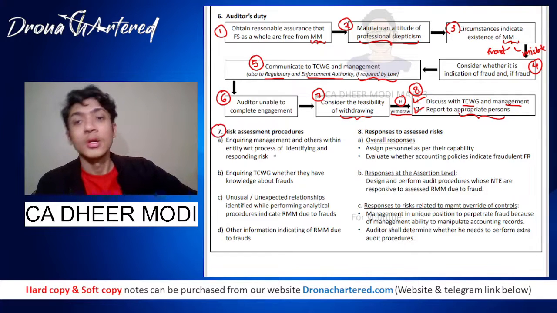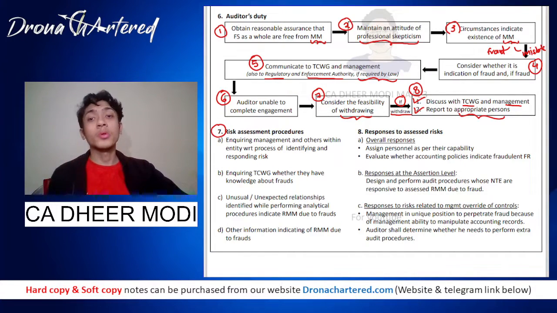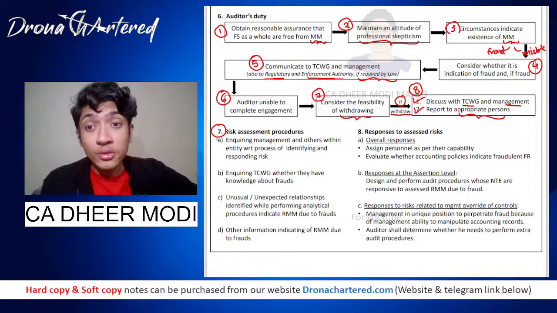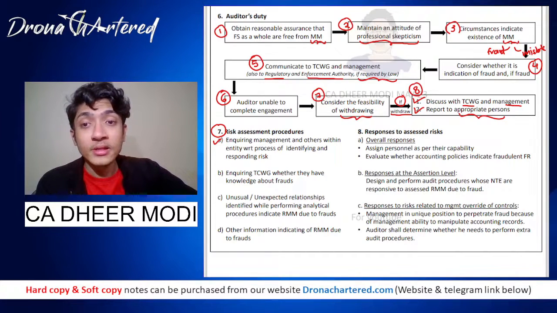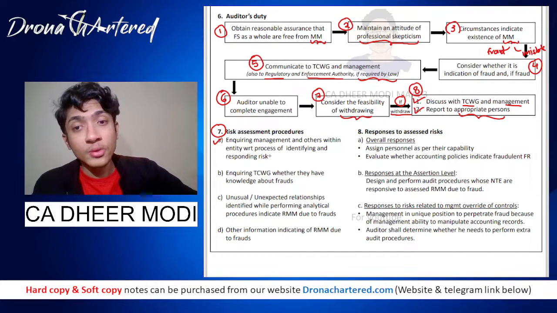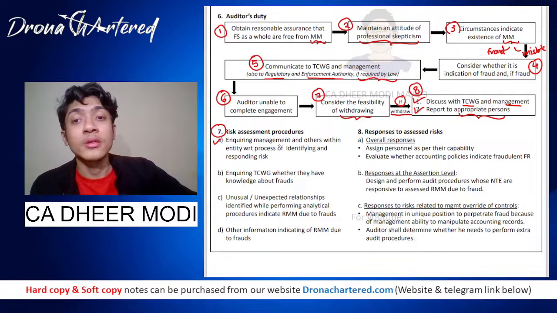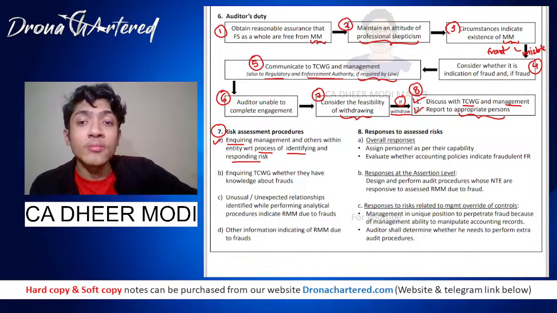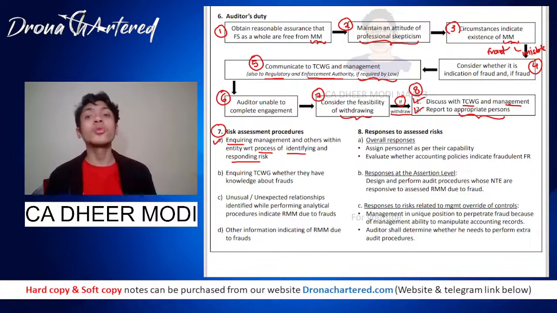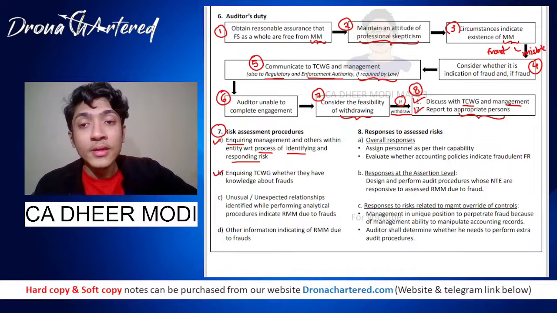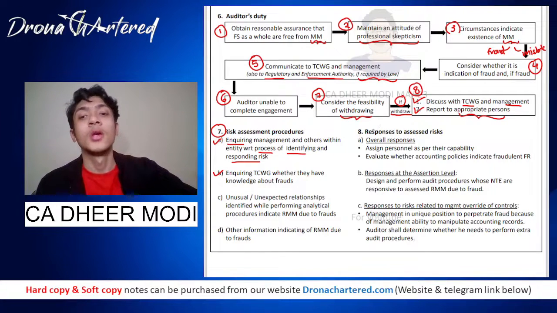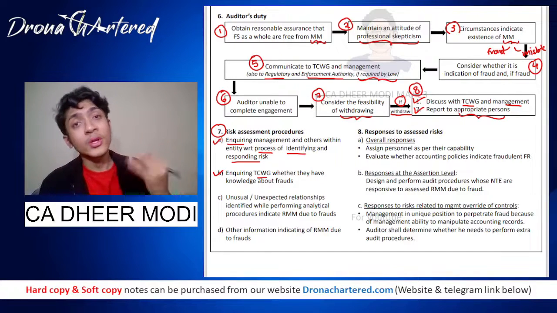Now your seventh talks about risk assessment procedures, as to what procedures he should perform to identify any frauds. So your A part talks about inquiring of management and others within the entity with reference to the process of identifying and responding to risk. So you will inquire as to what their process is to identify and respond to risk. So first is asking, boss, what do you do? Then second is to inquire of TCWG, that is those charged with governance, whether they have knowledge about fraud. You ask them, boss, has any fraud occurred before? Do you know of any fraud? Now why do you ask this?